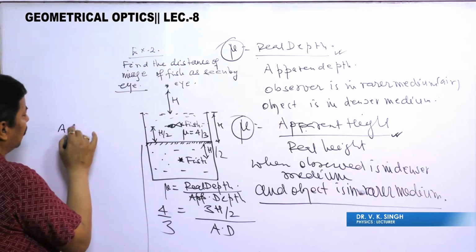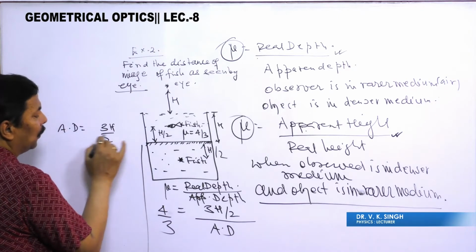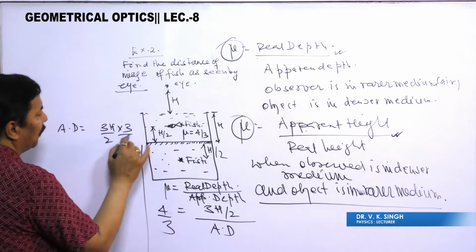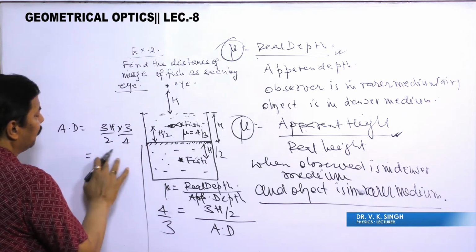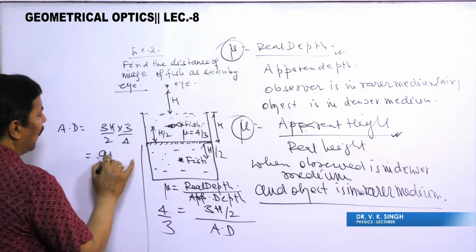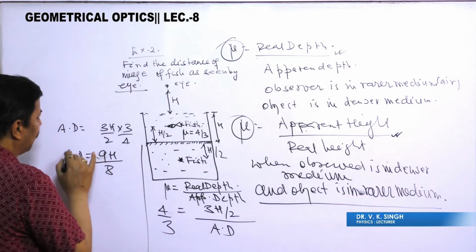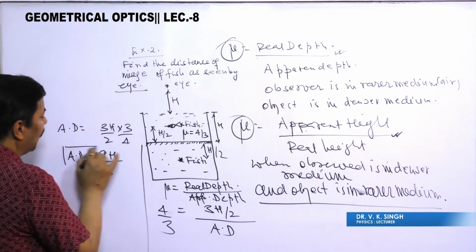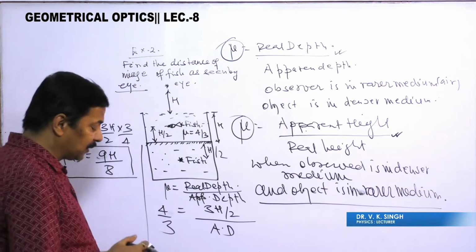Apparent depth is equal to 3h/2 into 3/4, that is 9h/8. So apparent depth we have got 9h/8, but this is not our answer.